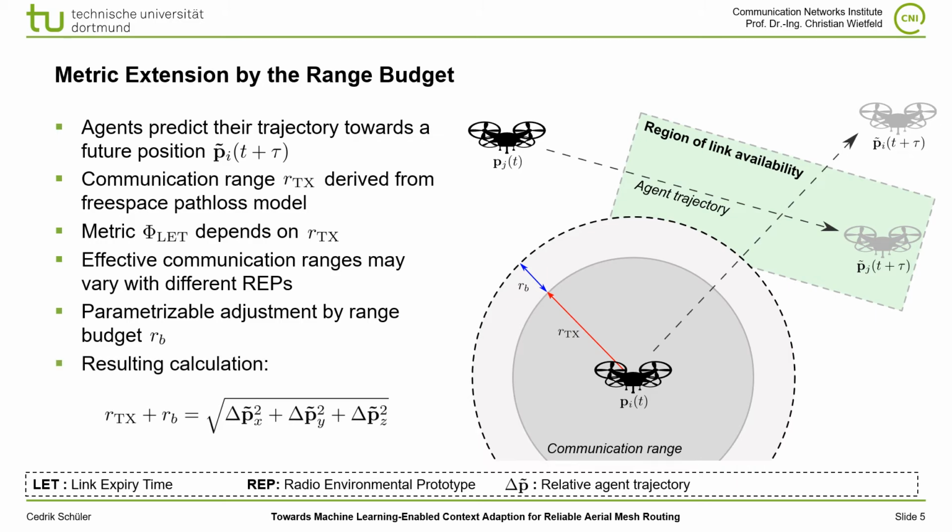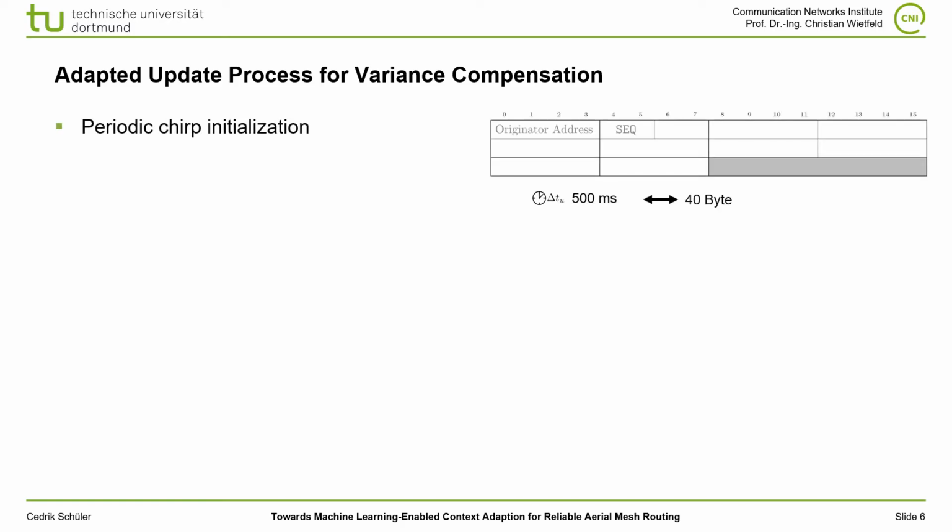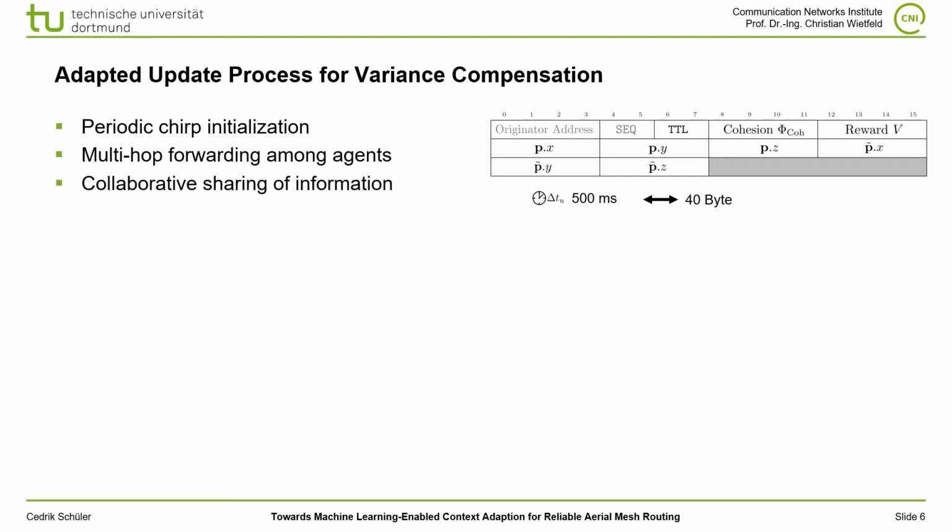The resulting calculation is shown here, where we have the previously assumed communication range RTX, which is then modified by the range budget and is compared with respect to the relative agent trajectories. Each agent periodically creates routing messages called chirps, which contain identification data, a time to live, metrics, and mobility information. These messages are broadcasted every 500 milliseconds and are then forwarded over multiple hops by other agents after updating the information with their own assessments. In this way, they collaboratively share the necessary information.